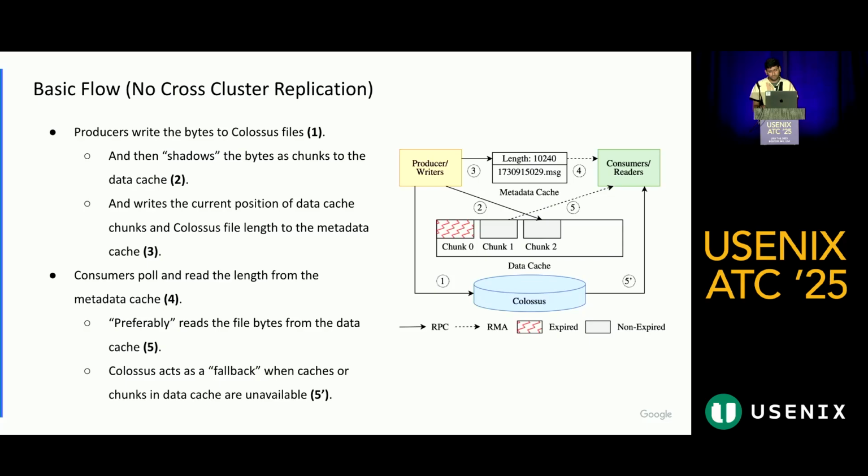Consumers are continuously polling the metadata cache, detecting changes in file length, and upon detecting a change, they read the chunks from the data cache. And if for some reason there's a miss, for example, because the data cache is volatile and can remove any chunks at any time, they will fall back to Colossus to fetch the corresponding bytes.